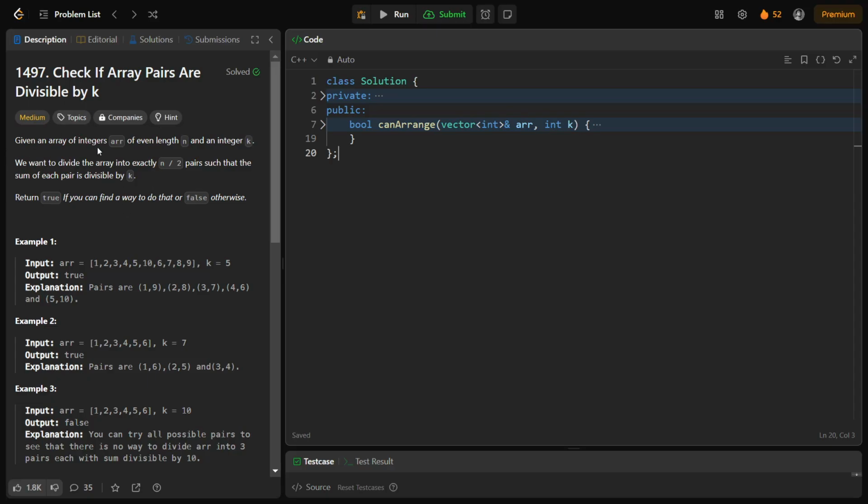So you are given an array of integers arr of even length n. This is important, even length, and an integer k. We want to divide the array exactly into n by 2 pairs such that the sum of each pair is divisible by k. Return true if you can find a way to do that, or false otherwise. We can return true if we are able to find at least one way to do that, and if all the possible solutions cannot satisfy this condition, then we return false.